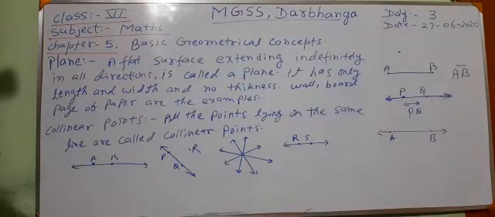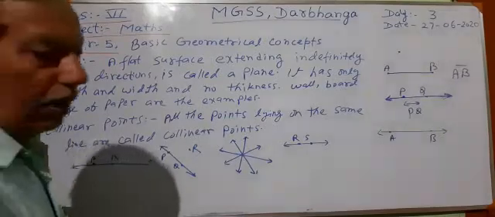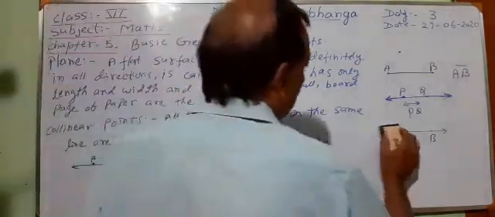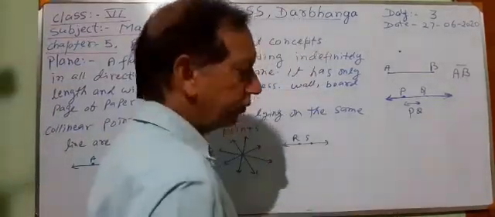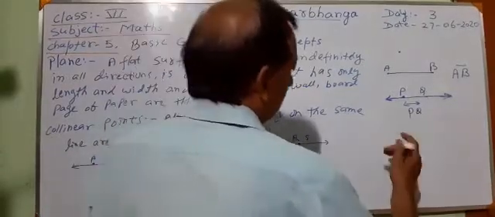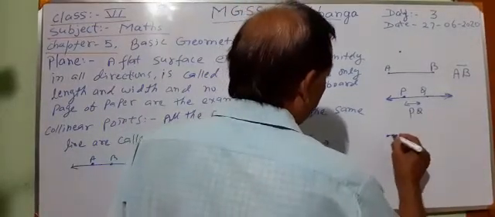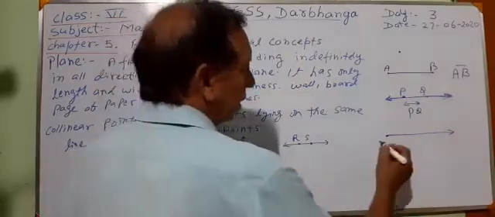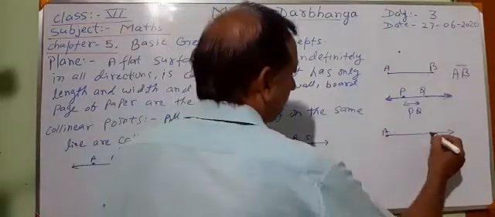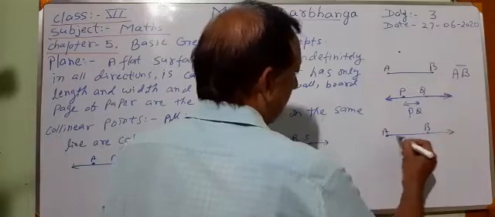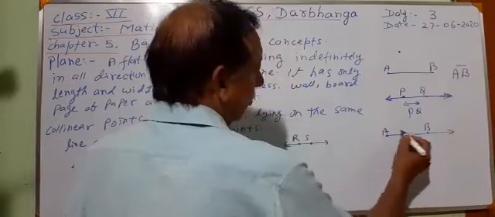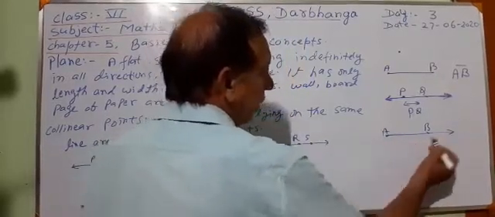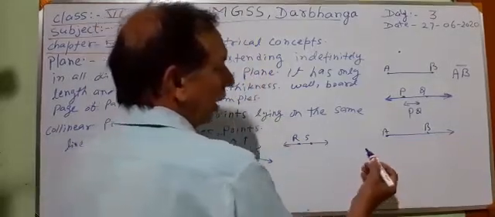Clear? The line segment, the line, and third we have the ray. What is a ray? When a line segment extends in one direction indefinitely, then it is known as a ray. This is A and suppose this is B. AB is a line segment. Here it will extend in one direction only, not in both directions.